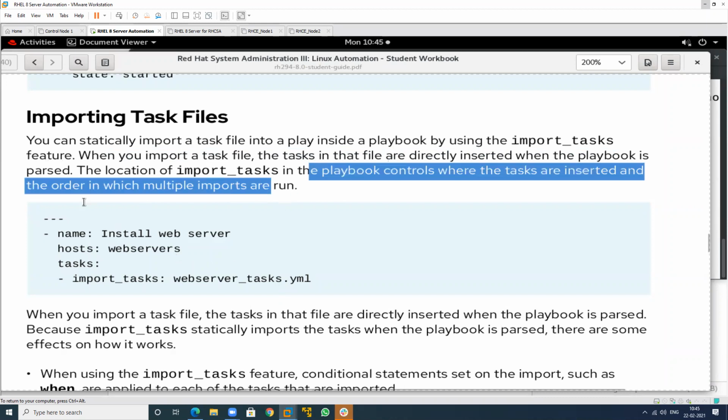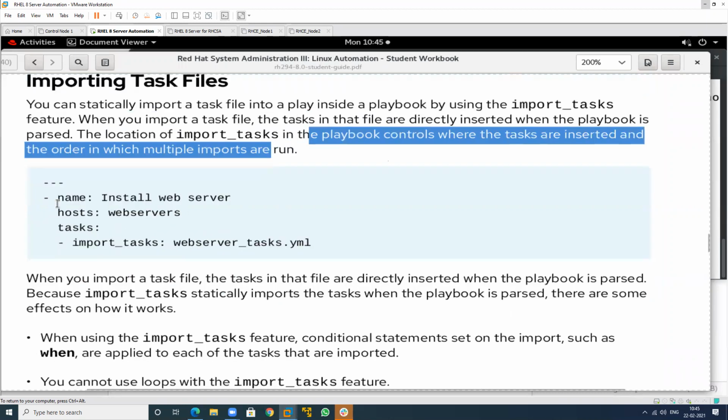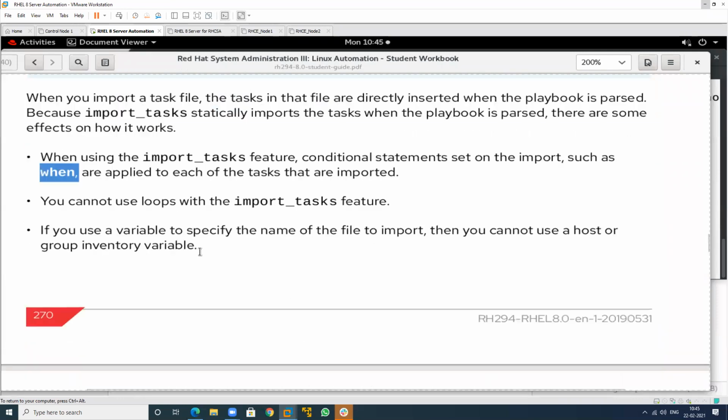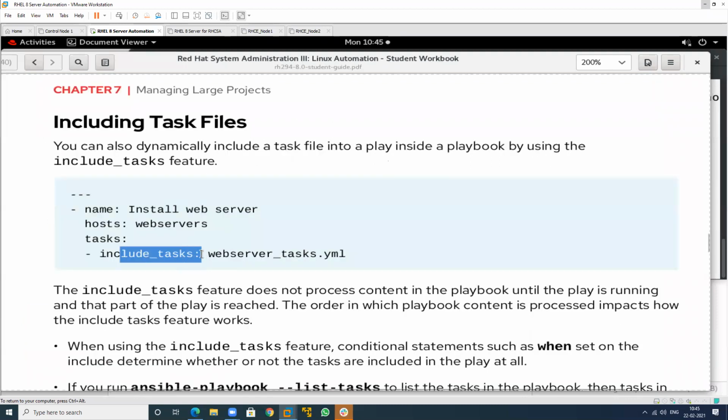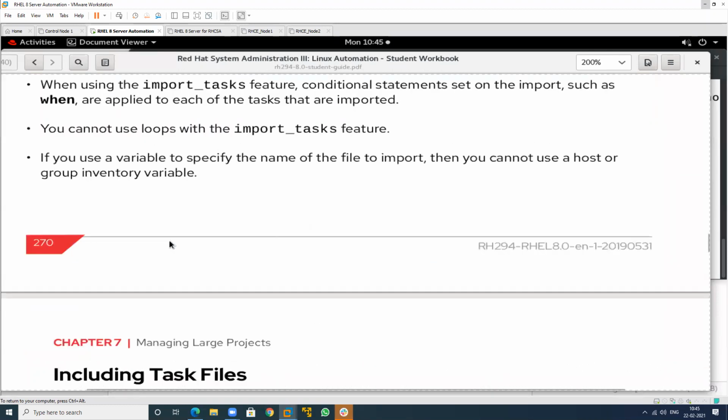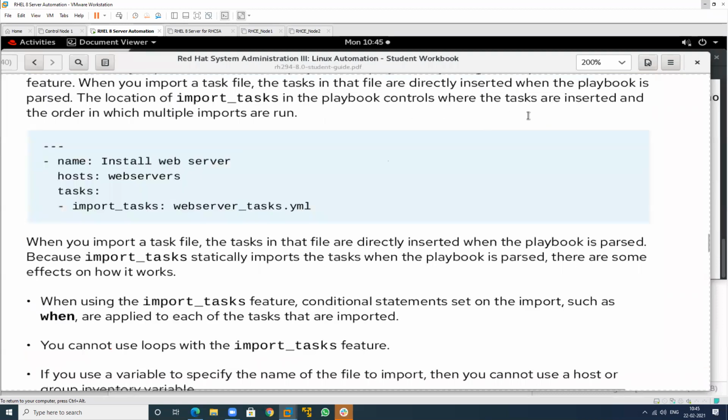If you want to apply a condition also, you can use when and include a task file. It means we have a task file, so we can include this. So like this, we can include also and we can import also. This is import, and this will work dynamically inside the playbook by using include_tasks.